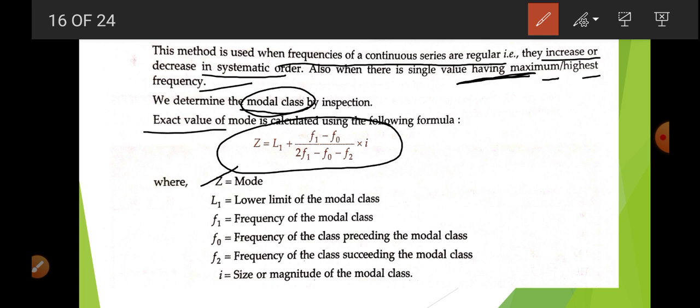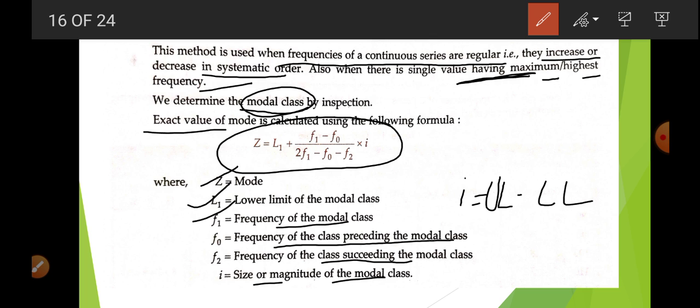Here is the explanation. Z is equal to mode. L1 means the lower limit of the modal class. F1 is the highest frequency, the frequency of the modal class, F0 is the frequency of the class preceding, F2 is the frequency of the succeeding class, and i is the size or magnitude of the class. How do I calculate i? We calculate upper limit minus lower limit. In this way we calculate i for any class.